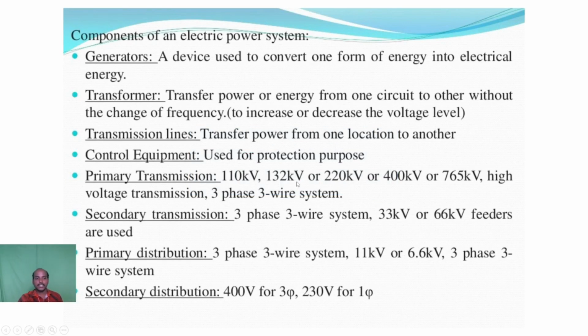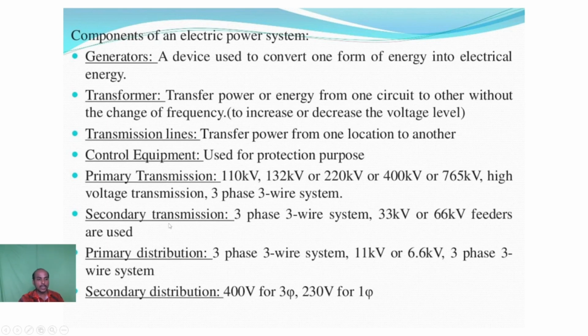The primary transmission line output will be 110 kV, 132 kV, or 220 kV, or 400 kV, 765 kV, depending upon distance. Suppose we have a short transmission line, we prefer only 110 kV or 220 kV. For medium transmission lines you can prefer 400 kV. For long transmission lines you can prefer 765 kV in order to reduce the power losses. Mainly we are carrying the power by a 3-phase 3-wire system.